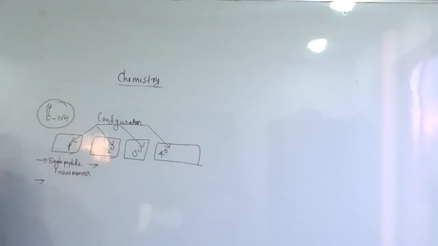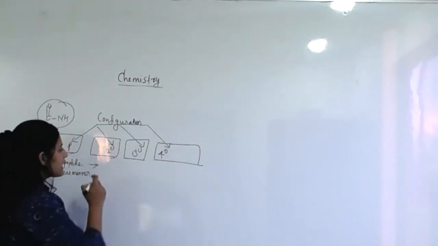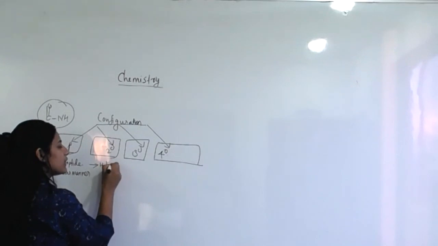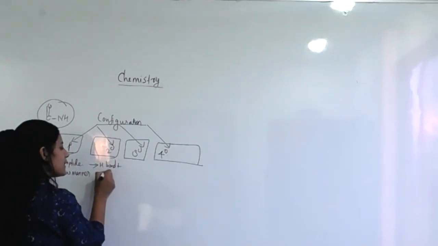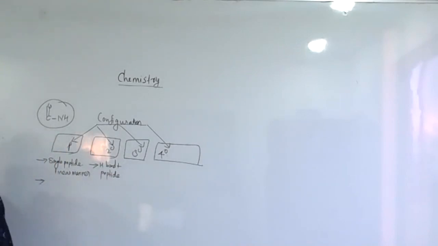So in this structure, a straight chain forms irregular changes to form coils. Means hydrogen bond plus peptide bond are present in the secondary structure. In the primary there is only a single peptide bond, but here it is a combination of hydrogen bond plus peptide bond.